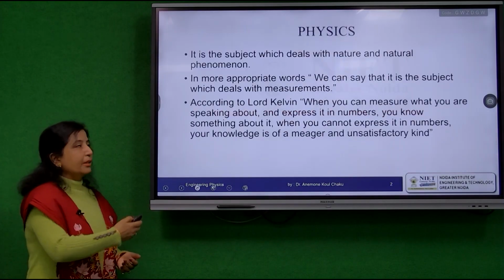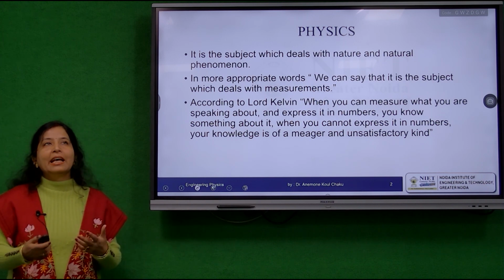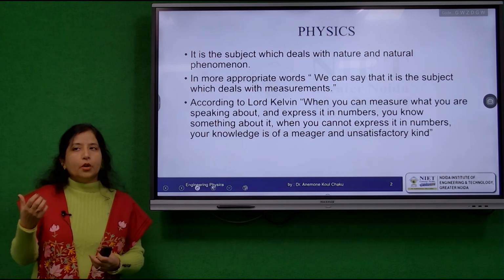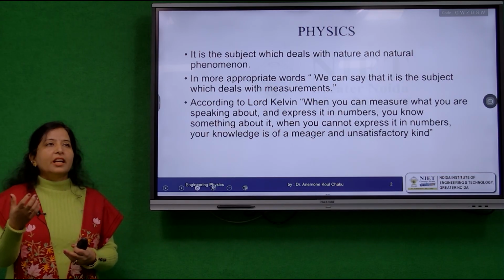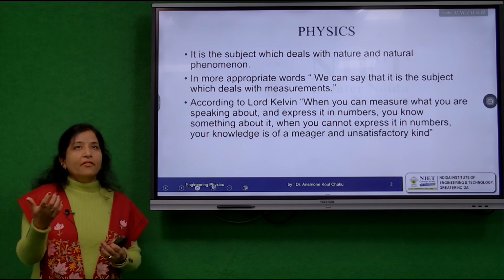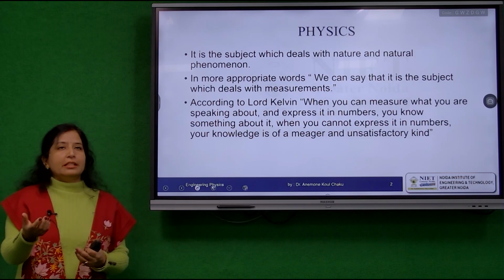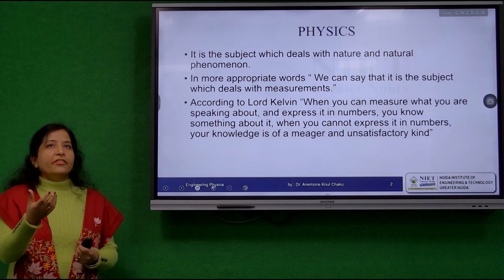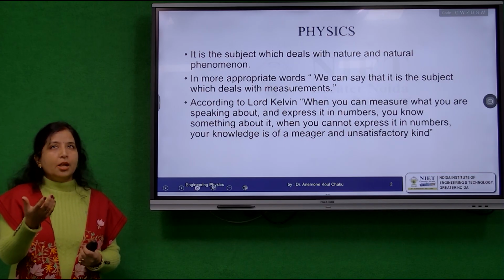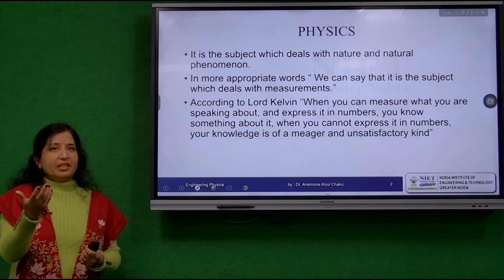But before jumping to that, I would like to explain my subject, that is physics. Usually, we say that it is something that deals with the nature and the natural phenomena. Actually, in physics, we are dealing with the physical laws governing the universe. When we are talking about the physical laws, we are actually dealing with the physical quantities. Now, physical quantities, if we can express them, we have to express them in numbers and units. And so we can say that we are actually dealing with measurements.